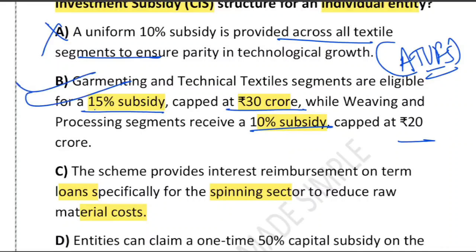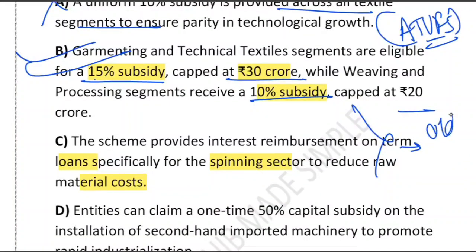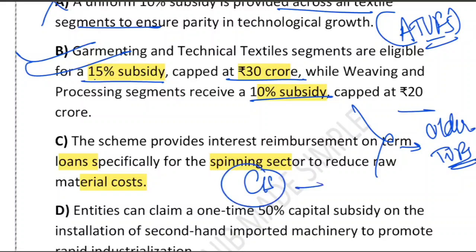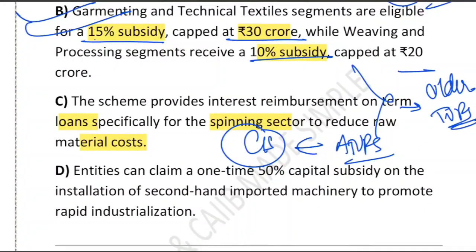What about C? C says that the scheme provides interest reimbursement on term loan for spinning, but this interest subsidy on spinning was part of the older TUFS scheme. It is not part of ATUFS. ATUFS only focuses on CIS. That is the main focus of ATUFS. The full form I already told you: Amended Technology Upgradation Fund Scheme. If the question was regarding TUFS, then option C would have been correct. But this question pertains to ATUFS, the amended one, which only focuses on CIS and does not focus on spinning. So option C is wrong.